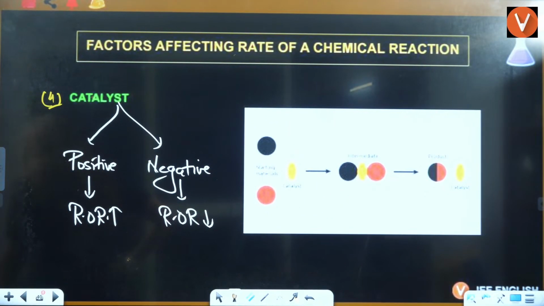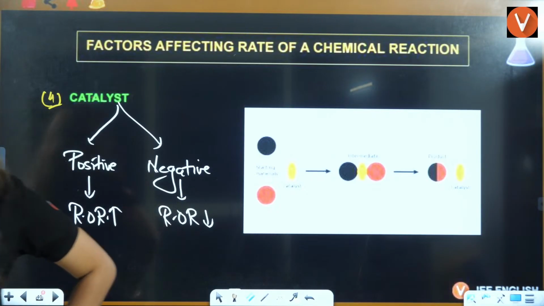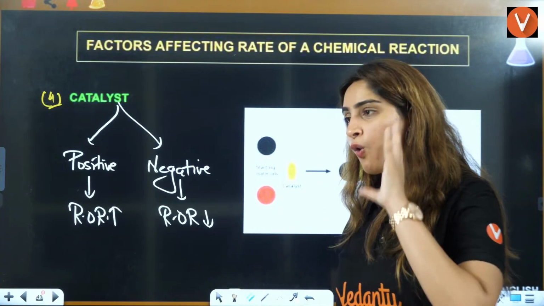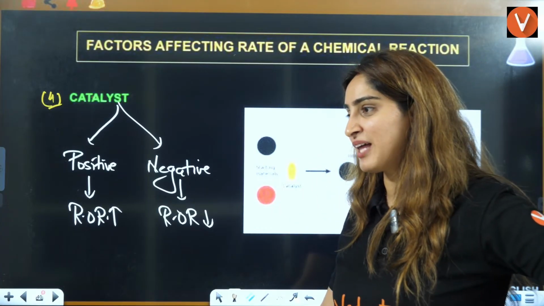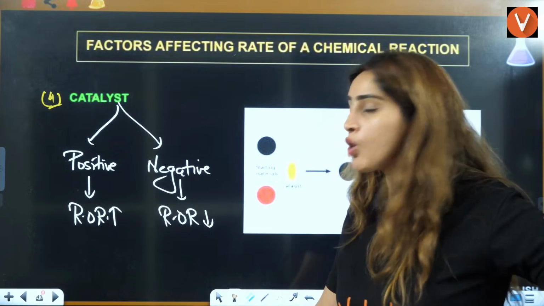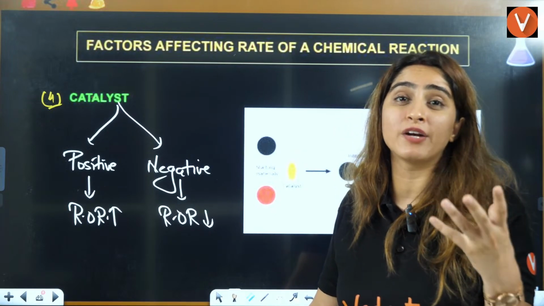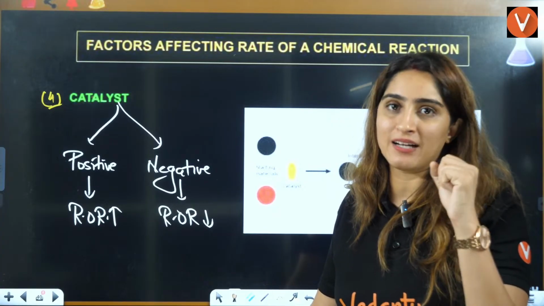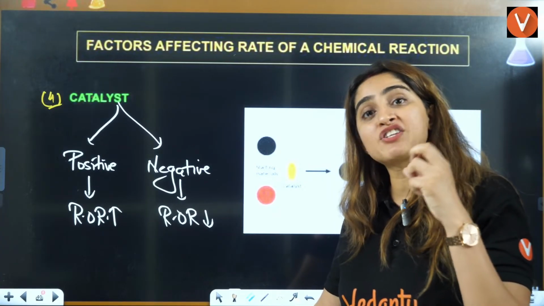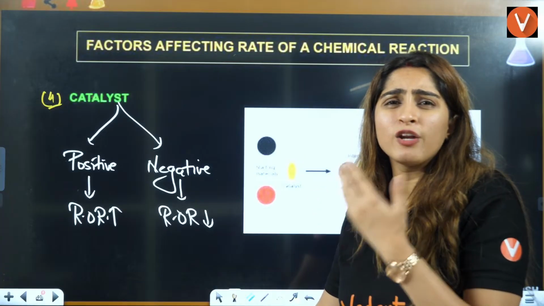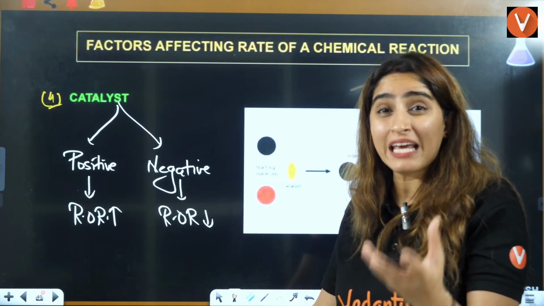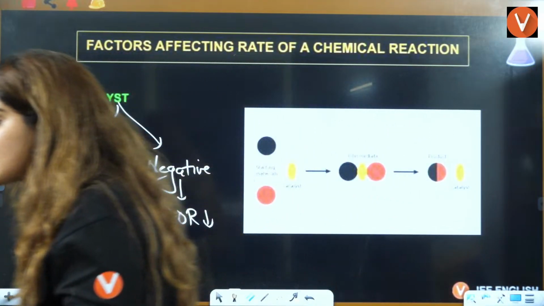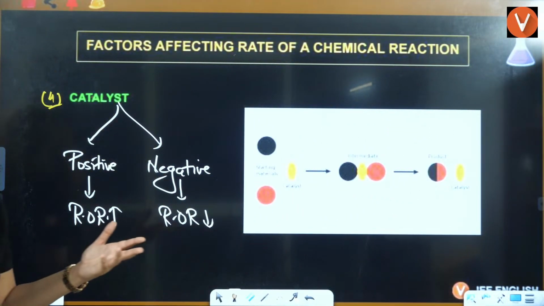But don't worry, we are going to study molecularity, order, everything in a different lecture. So we will go with our own pace. Don't worry about that. When we talk about preservatives, rate of reaction is slowed down, so that is a negative catalyst. Positive catalysts increase the rate of reaction, that you will study in organic chemistry, hydrogenation, nickel, platinum. All these are positive catalysts that increase the rate of the reaction.